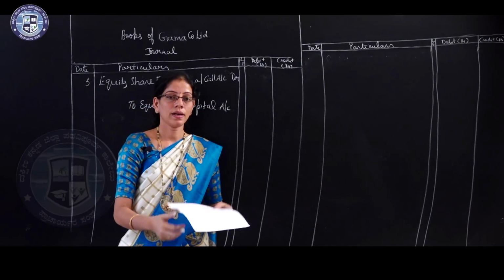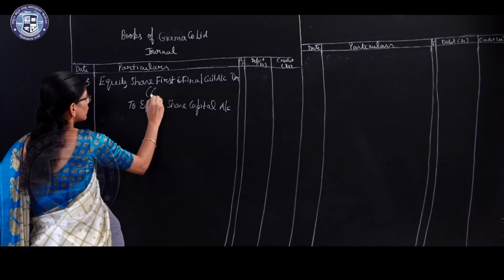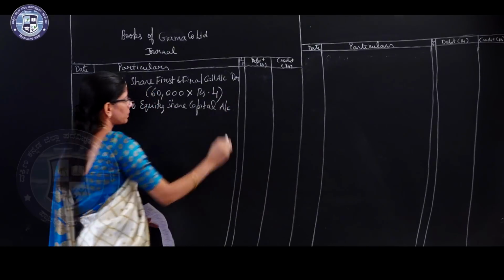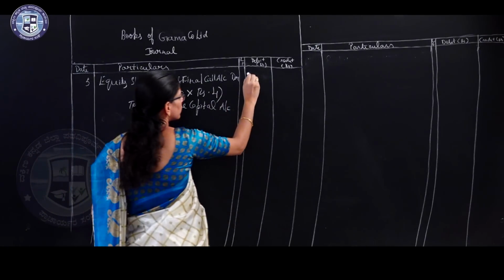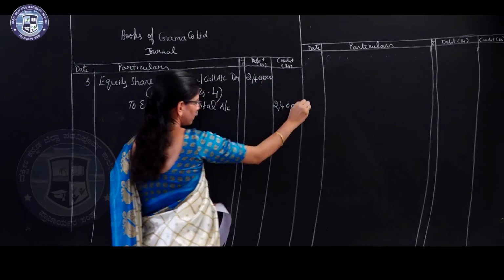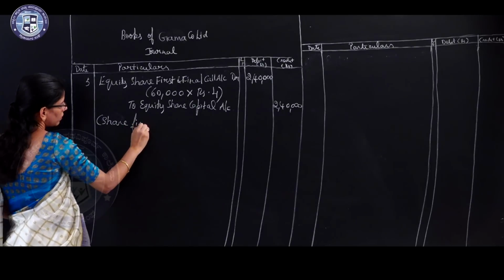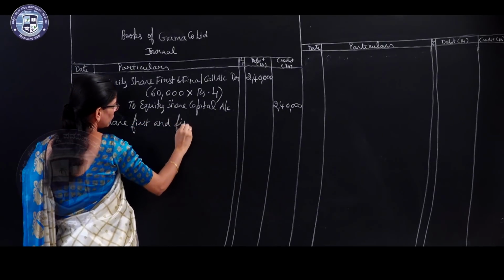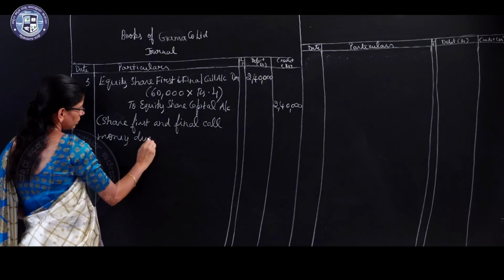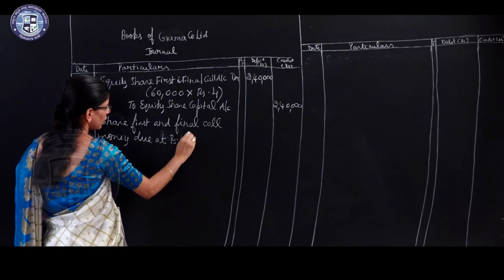Here number of shares 60,000, first and final call value rupees 4. So 60,000 into rupees 4, ₹2,40,000. Write the narration. Share first and final call money due at rupees 4 per share.